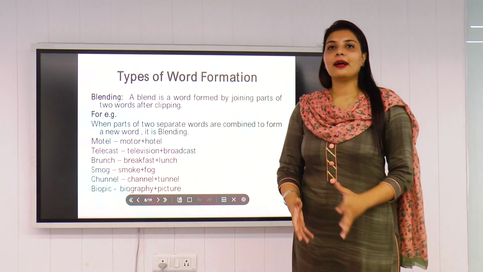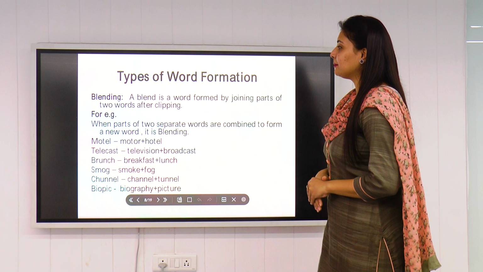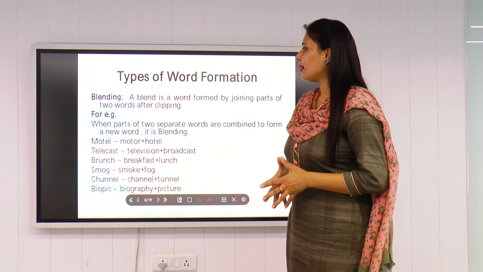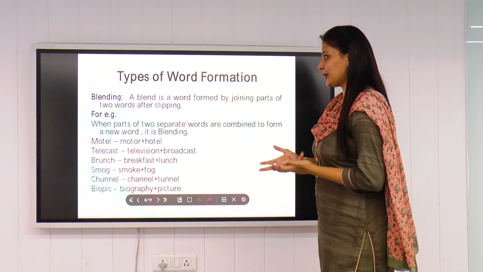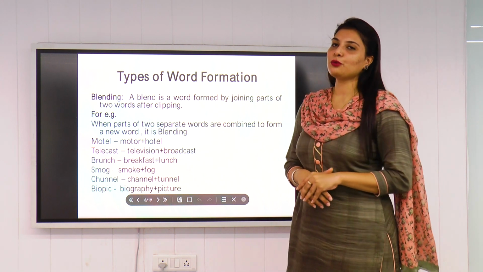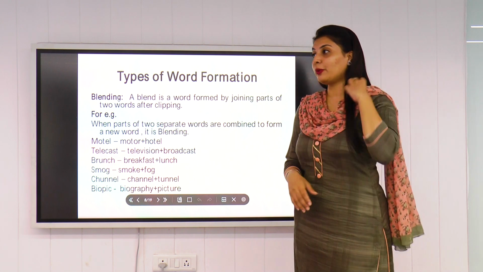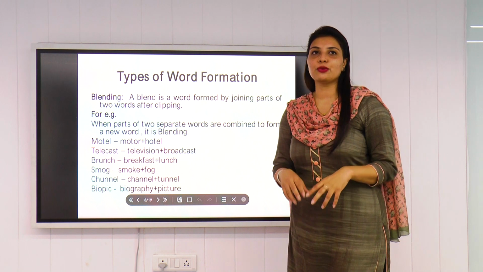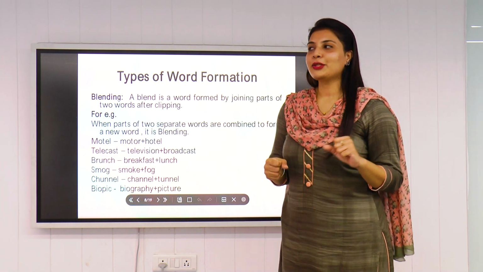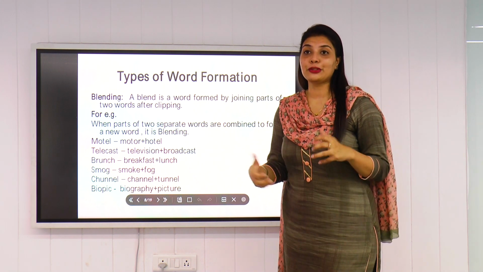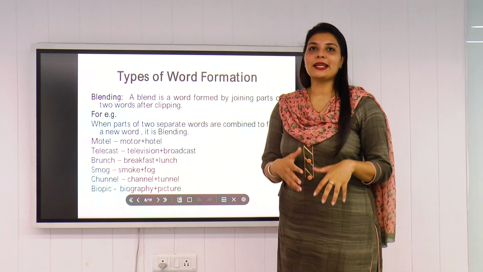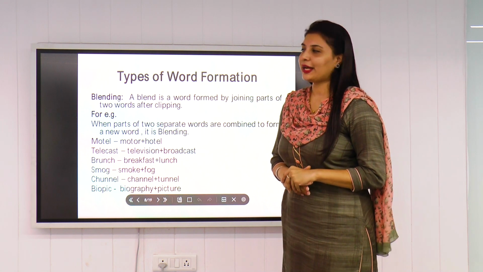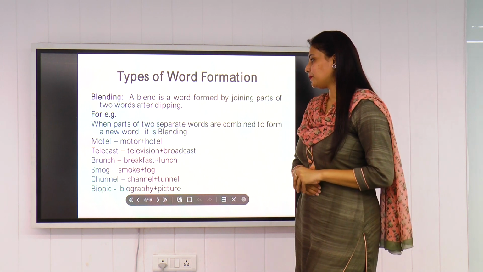Blending. Again, a very, very interesting one. Personally, I like this blending one because it's a very easy one, or it's an interesting way to create new words. As you can see, formed by joining parts of two words after clipping. So this is what we do in blending. As you can see by the name itself, blending means to blend some ingredients, okay? So here we are going to do the same thing. We are going to blend the ingredients so that you can have a new word, you can have a new mixture to create something new, right? So let's go with the example.